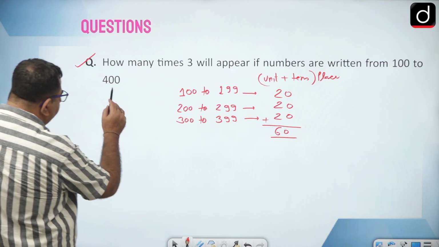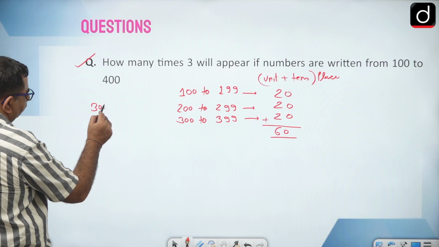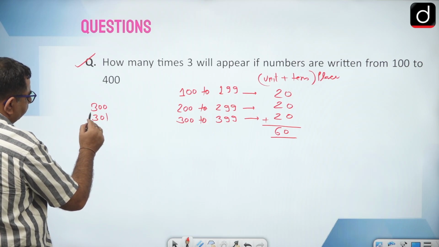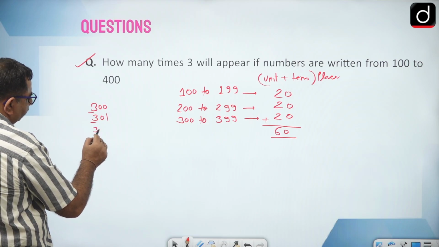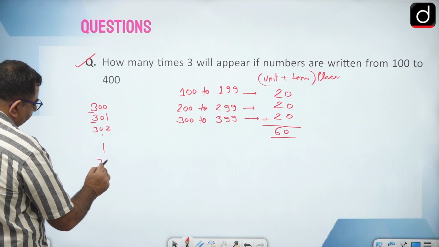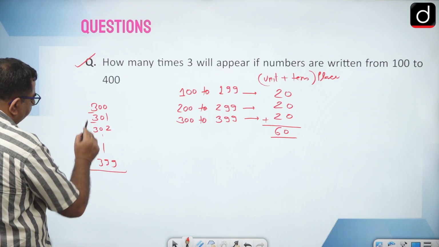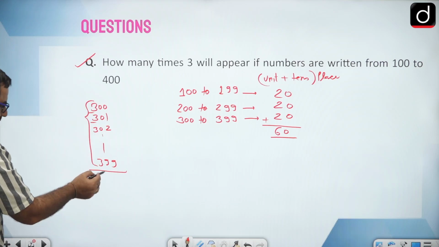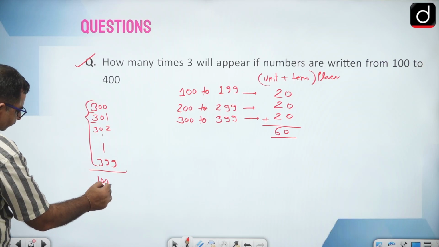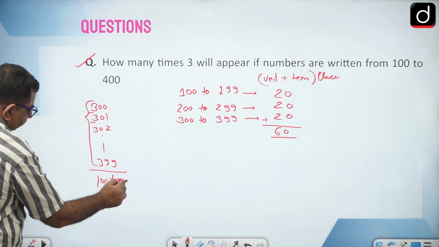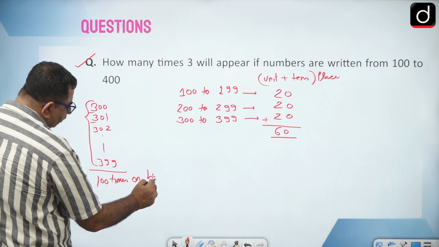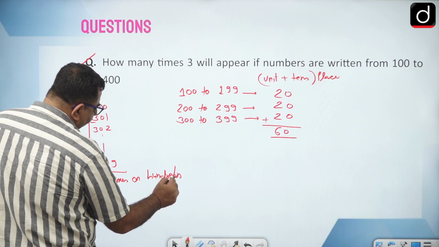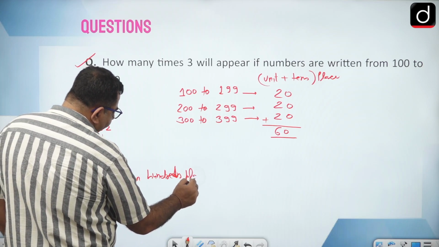Now in this particular range, that is from 300 to 399, you can see 3 is coming on the hundreds position also. Okay. So on the hundreds position, how many times will 3 appear? These are 100 numbers, so 100 times it will come on the hundreds position.